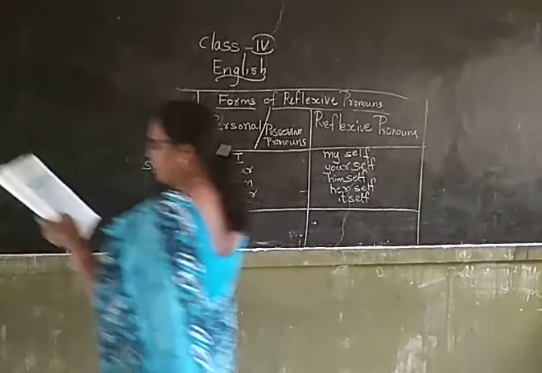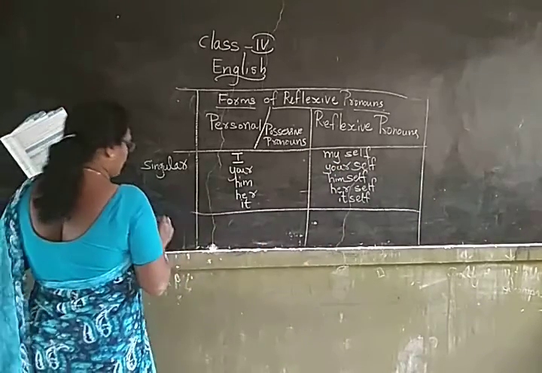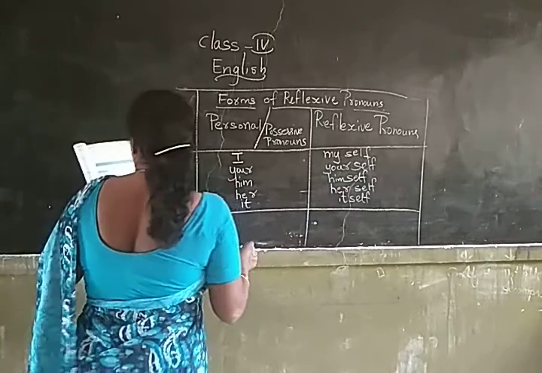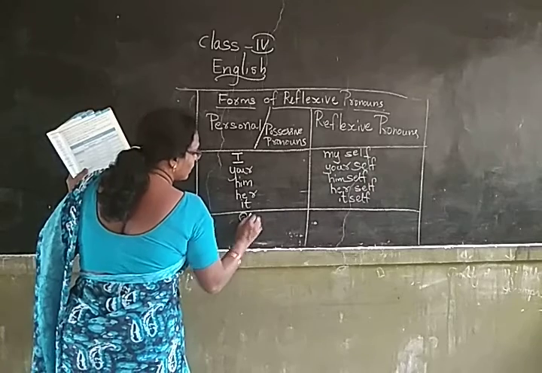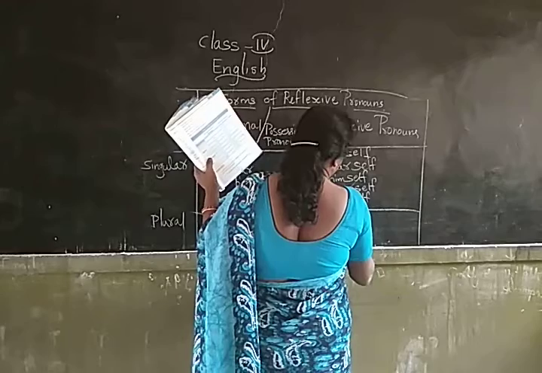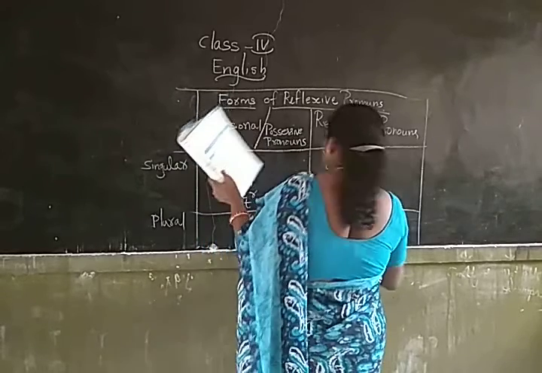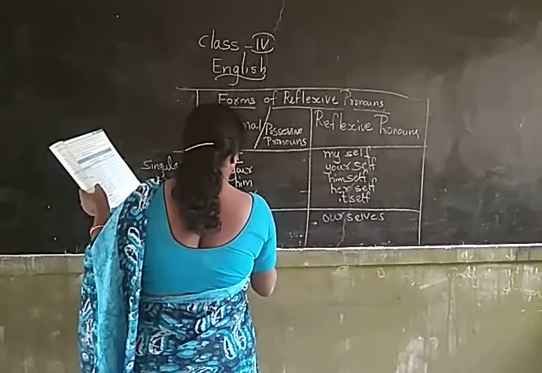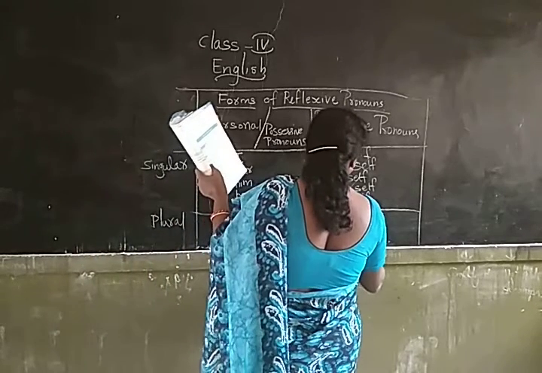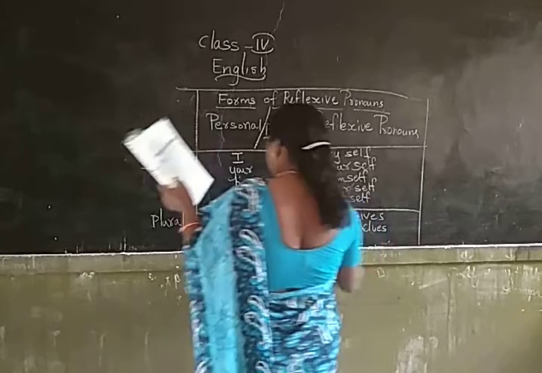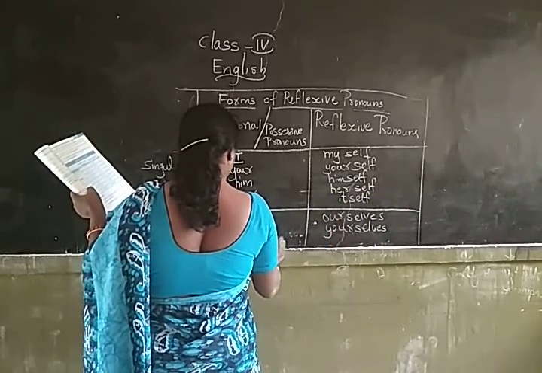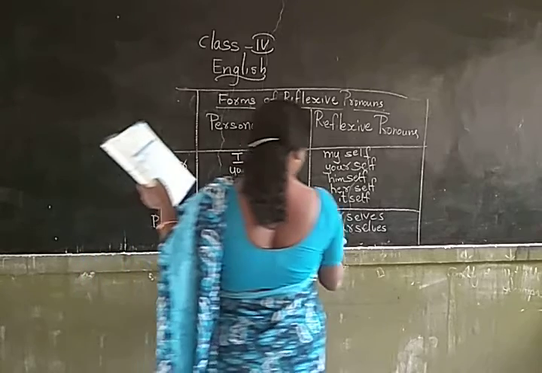Then again, singular and plural. When it is in plural, OUR, our, OURSELVES, ourselves. YOUR, your, yourselves. Okay, now them, themselves.